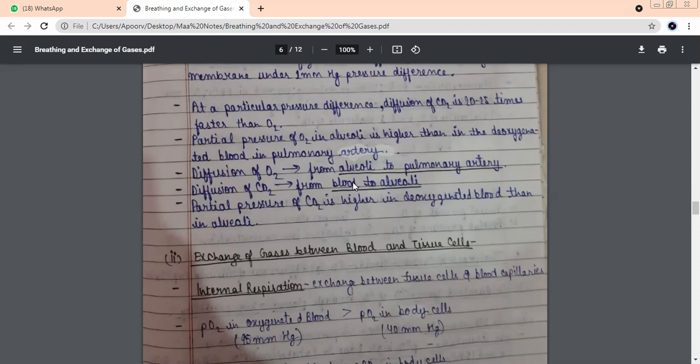Alveoli. Perfect. So it will obviously go to the blood. Partial pressure of oxygen in alveoli is higher than in the deoxygenated blood, obviously. Oxygenated blood, the amount of oxygen is more. So oxygen will go from alveoli to the blood, and CO2 उल्टा होता है बेटा. It will go from blood to